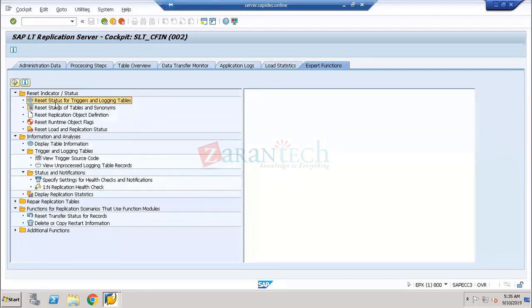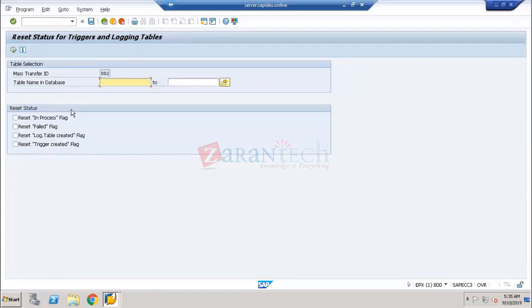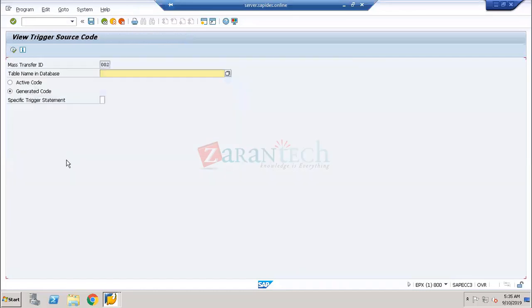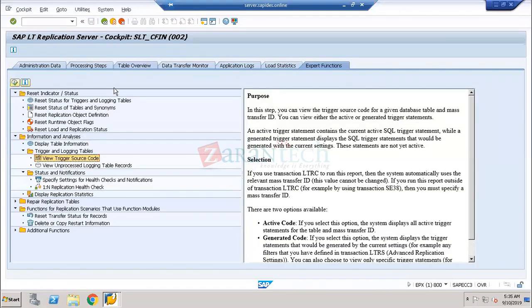How to reset the triggering of the table? How are the tables going to be triggered? How is the reset of the triggering tables going to loop? How are the tables looping to the database tables? How are the source codes going to be triggered? I'm going to show all this process in a moment. This is exactly the SLT, and I'm going to explain the SLT process. This is how the SLT is built up.